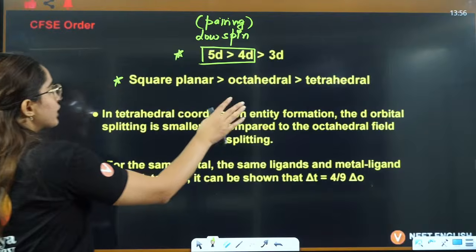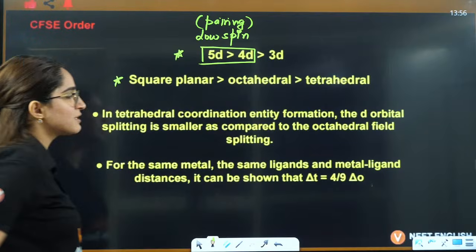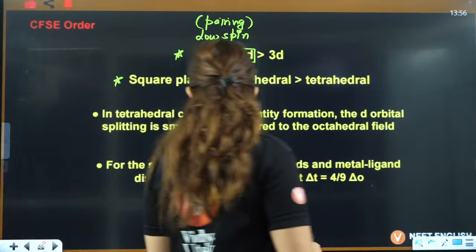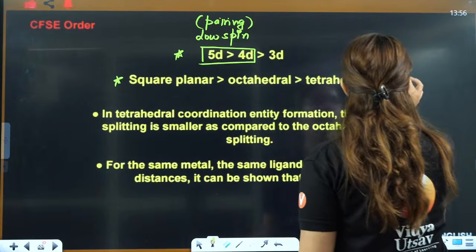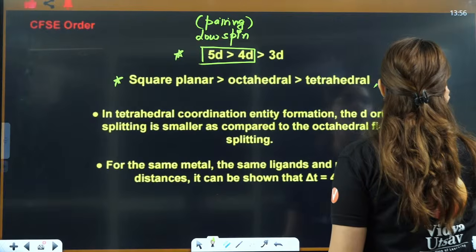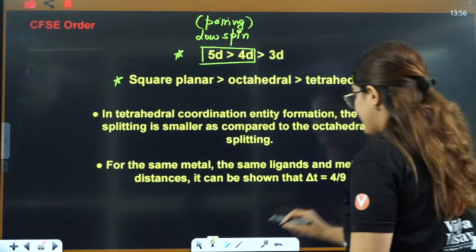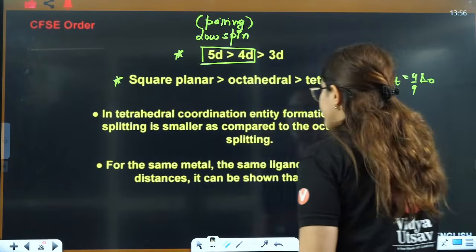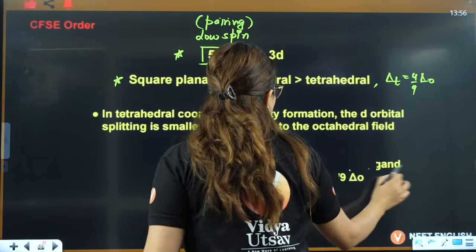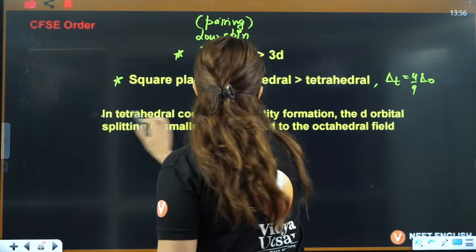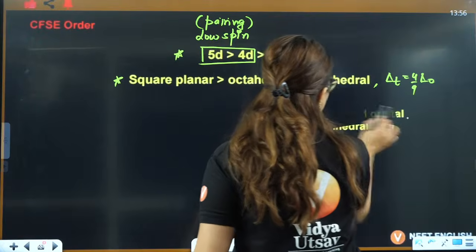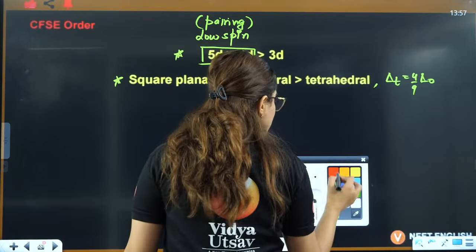In square planar, you don't have it in your syllabus, but octahedral is greater than tetrahedral. You can also see that tetrahedral is about 4 by 9 of octahedral, that is approximately half. That is the same reason.